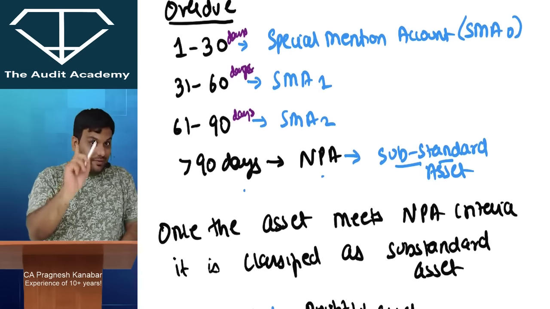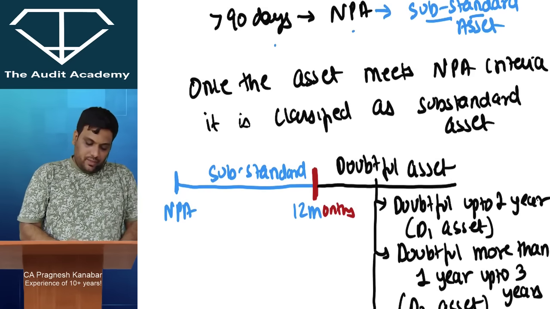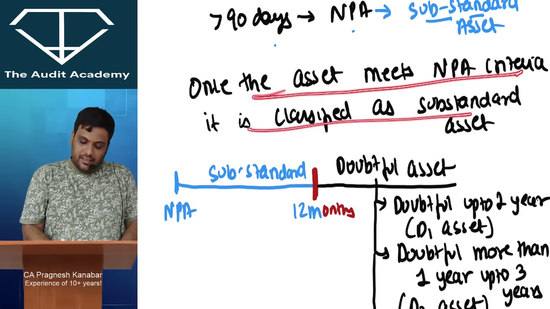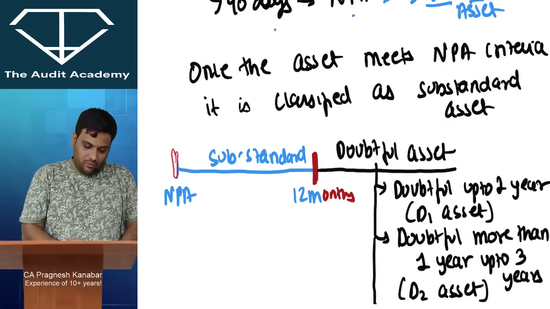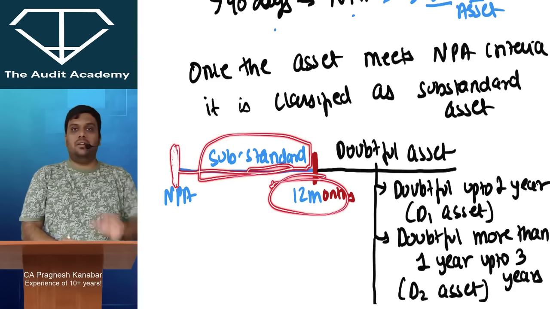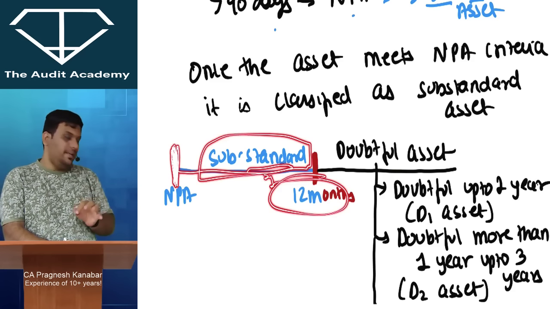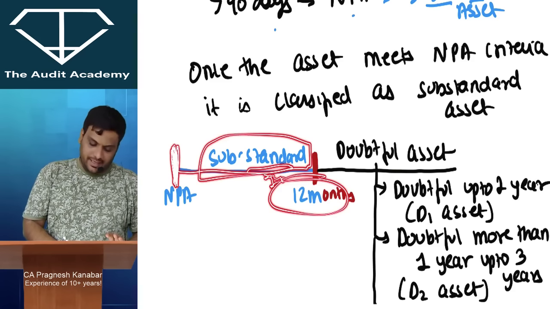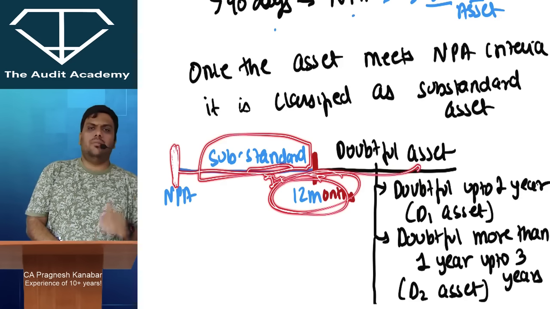Now please be very, very careful. Once the asset meets NPA criteria, it is classified as substandard asset. So the moment asset enters into NPA territory, it is substandard asset. Up to 12 months, it will remain substandard. So today, if you become NPA, for 12 months, you remain substandard. Then beyond 12 months, you become doubtful.